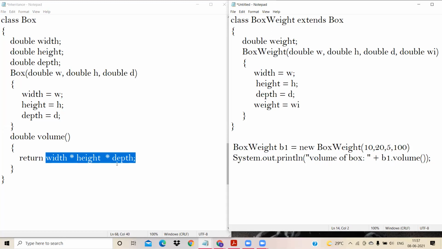Okay. And next, you need to print the weight of the box. How to print the weight of the box? So, print system.out.println, weight of box, given dot.